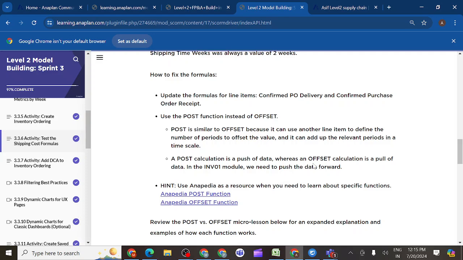It brings all the values in front of them. So that is the major difference. It adds whatever time periods we have in front of them. POST pushes the value and OFFSET pulls the value.